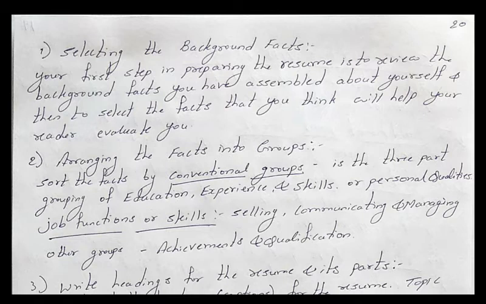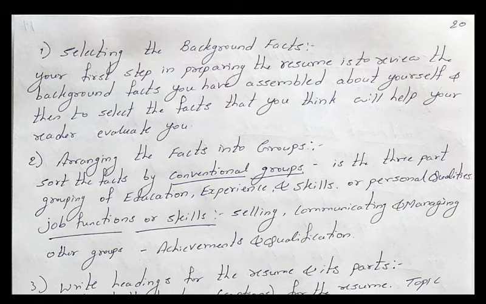Whatever information you have collected, a lot of facts about yourself, you cannot go on writing like an essay. The reader should not have to find the information about education in one paragraph, your skills in another paragraph, your achievements in another. Is it clear? It should not be like that. So you have to arrange the facts into particular groups. Here there are different types of groups.